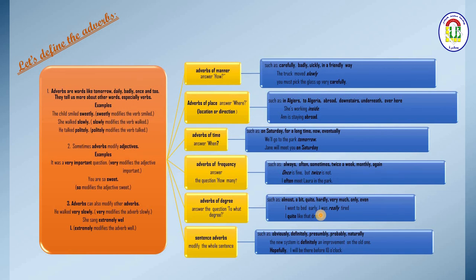We talked about the adverbs that modify verbs, the adverbs that modify adjectives, and the adverbs that modify other adverbs. We have also talked about the adverbs of manner, place, time, frequency, degree, and of the whole sentence. And we have seen different examples about them.